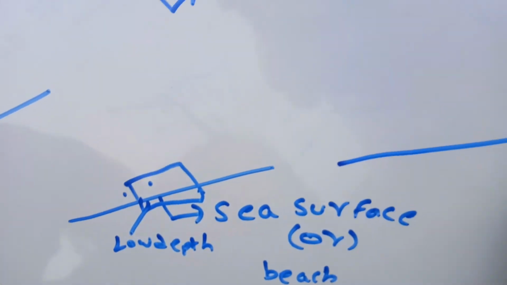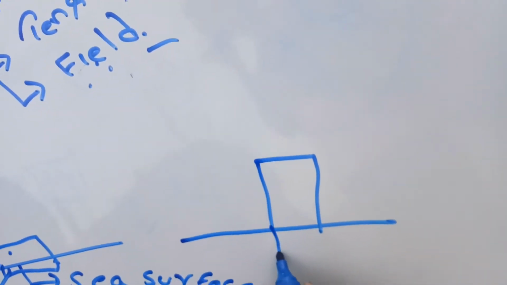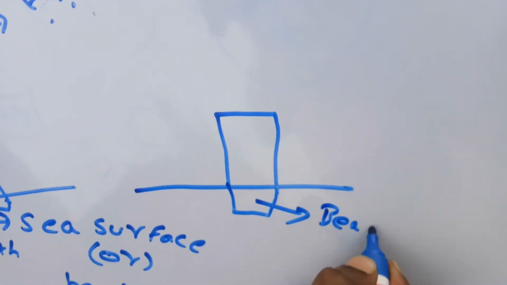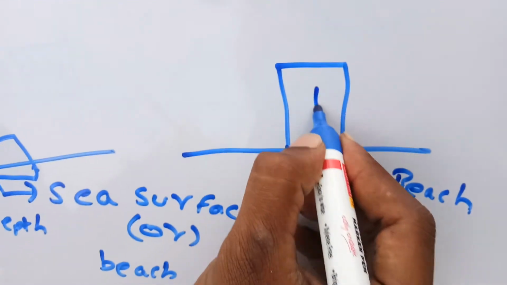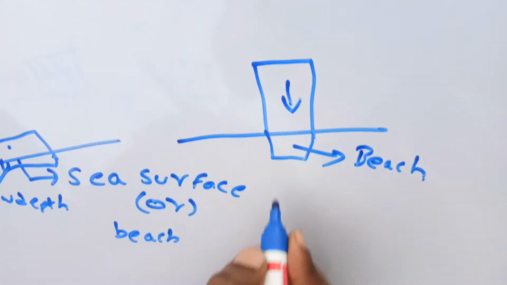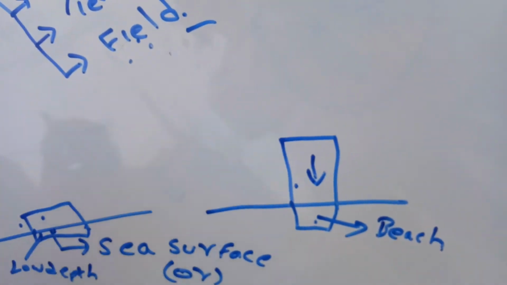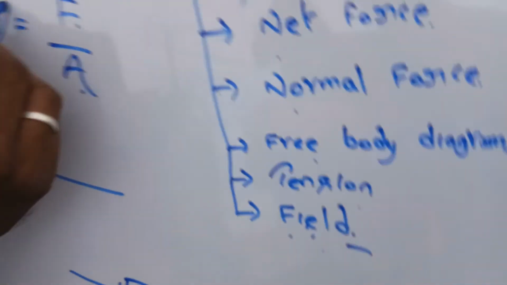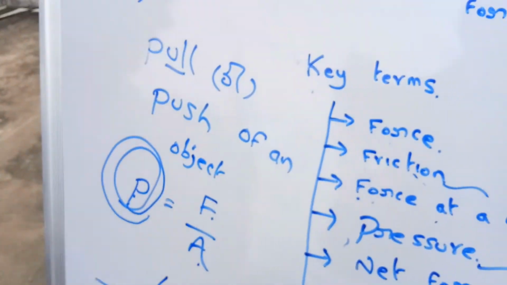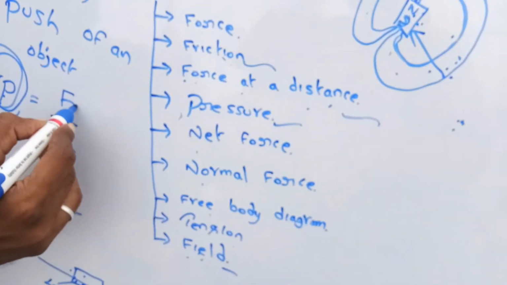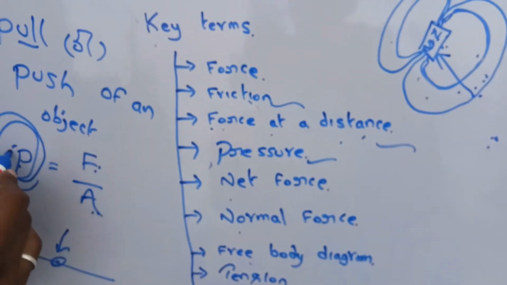If we place the same brick in the vertical direction, it will go to a greater depth in the beach area. Why? Because it acts vertically and its area is small, so the pressure is high in this case compared with the other. This type of calculation is done using pressure, simply defined as force applied per unit area.